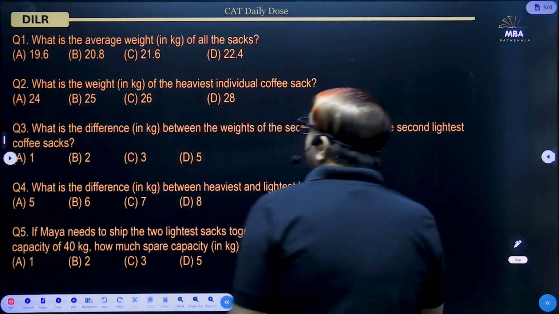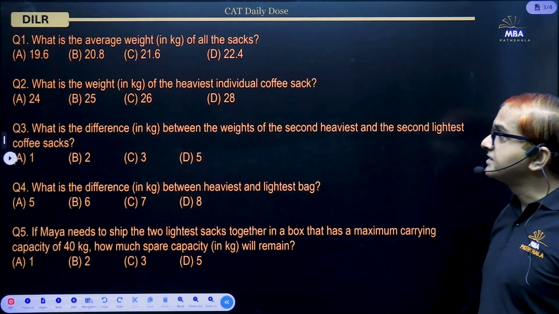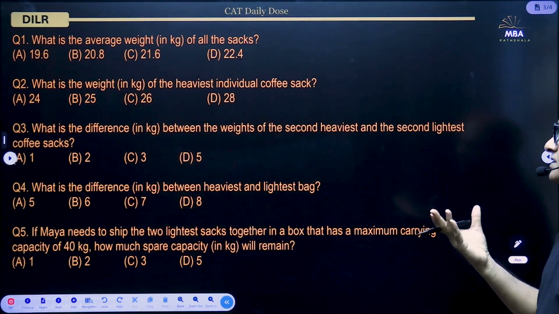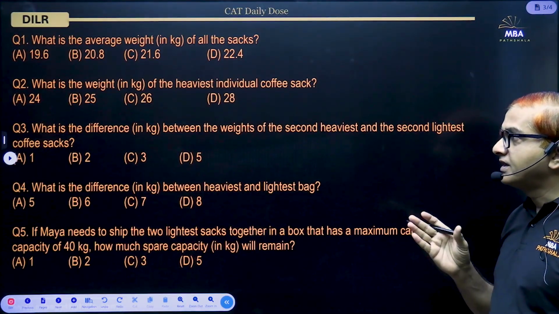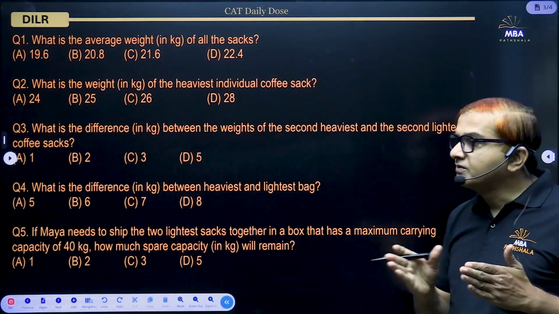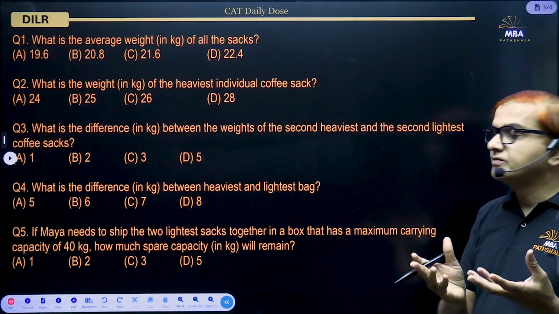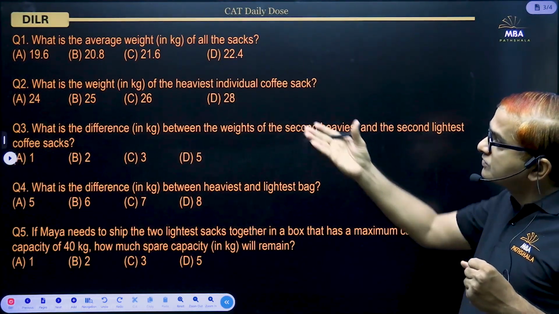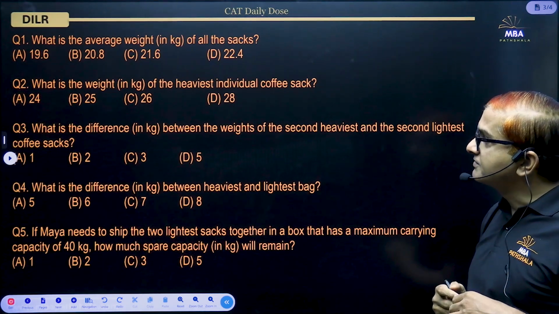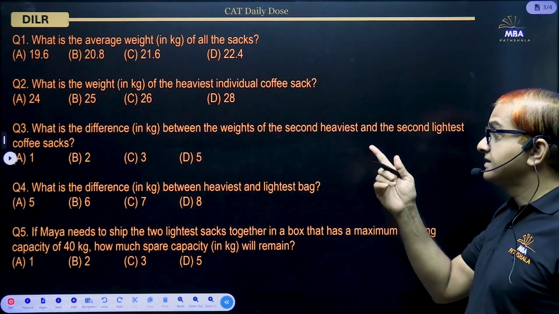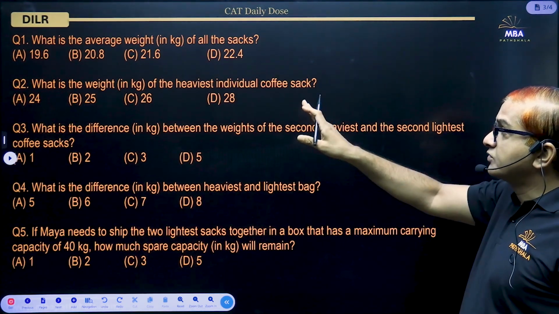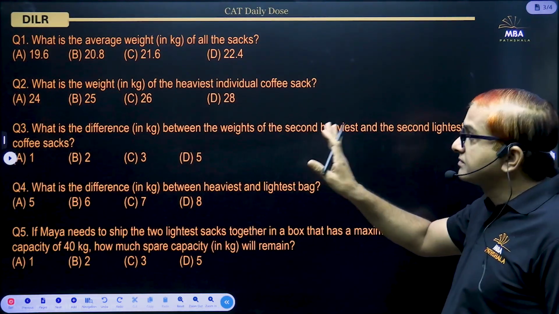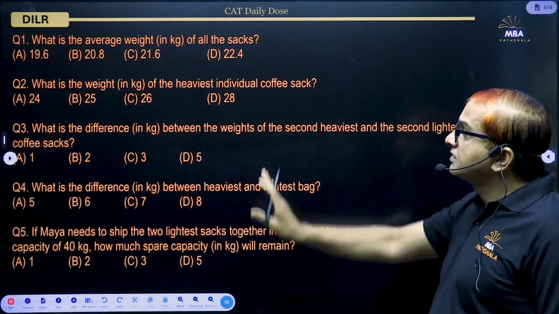So the first question is asking what is the average weight of all the sacks. Maybe it is possible that we are not able to find the individual weights, but maybe the sum of weight of all the sacks is possible to find. So from there we can find the average weight. As there is no option like cannot be determined or anything else, that means we can surely find out the sum of the weight.